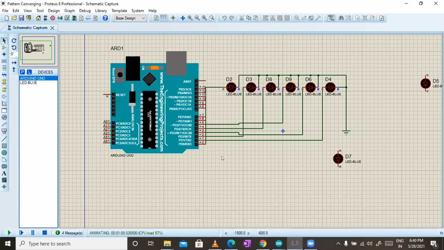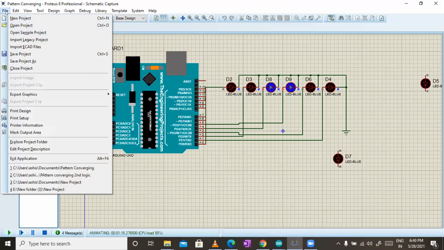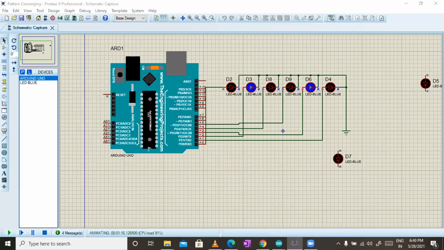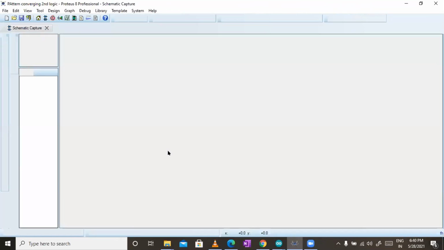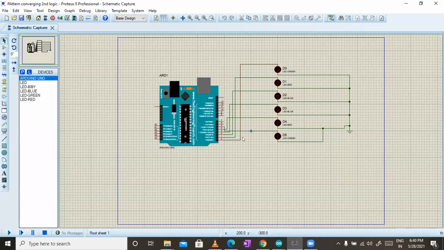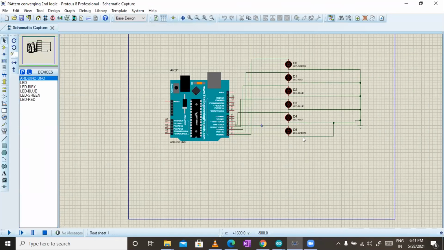I'm talking to Murli. Ashish, it's okay. There's no problem with that, but you have to change the connection. Suppose you have to make the connection in proper sequence, like 0 to D2, 1 to D3. Look at this one, sir. 0 to D1. Exactly. And for this, what is your approach?